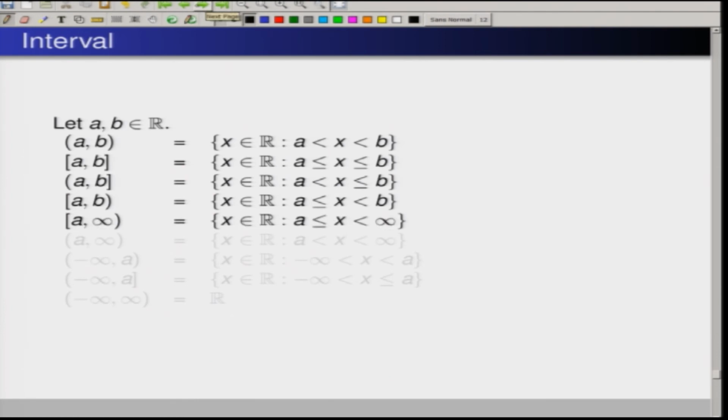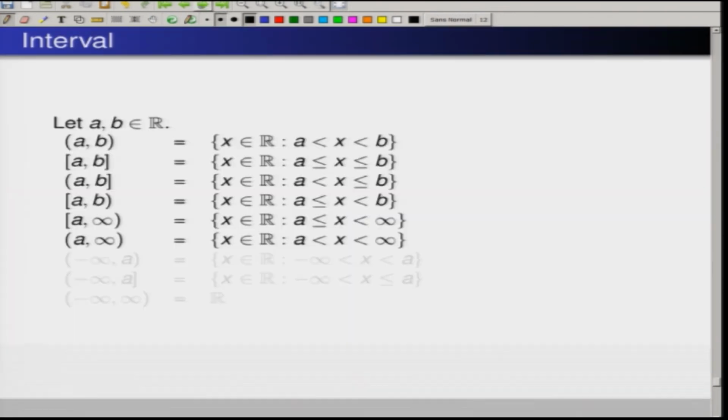[A, infinity): suppose we say that is all numbers which are greater than or equal to A. For example, [0, infinity) means the set of all x such that x is greater than or equal to 0.